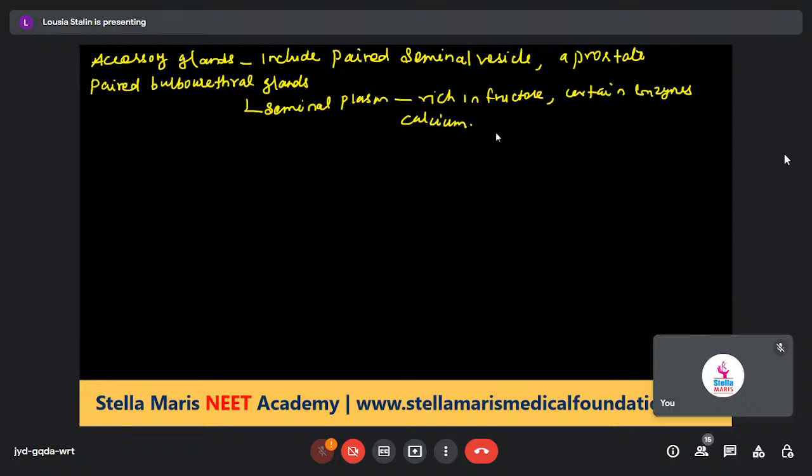The secretions of the bulbourethral glands help in lubrication of the penis.